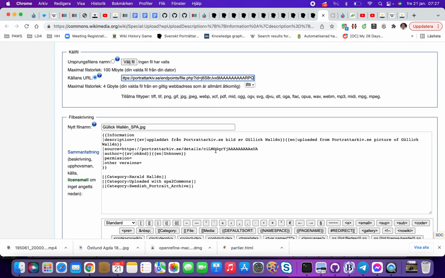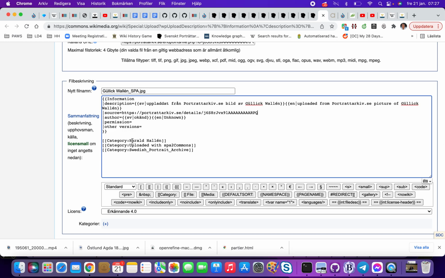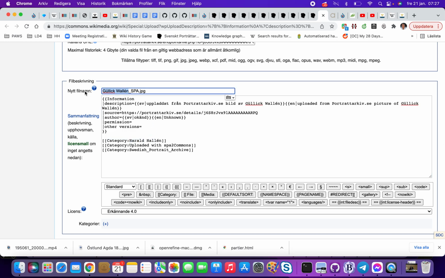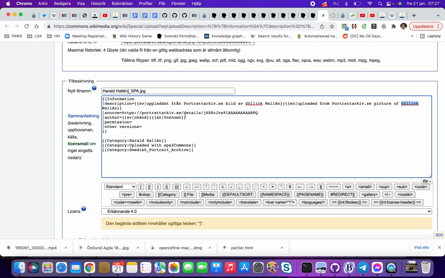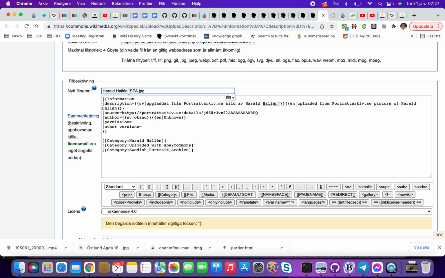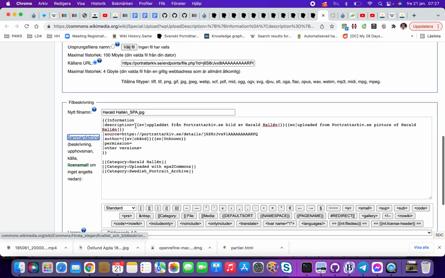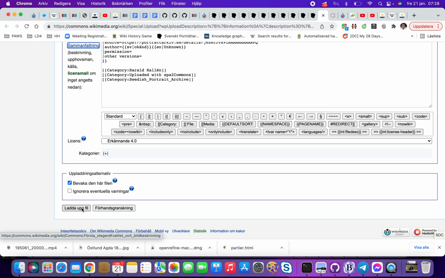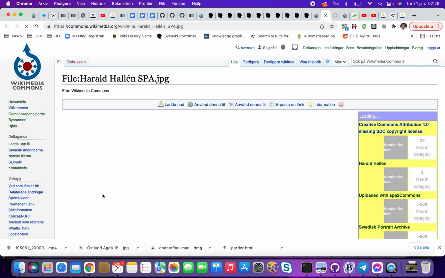I take the ID and then I set the name by hand. And I did it wrong, so, and now I do upload, and that means that with one click I can upload it to here.